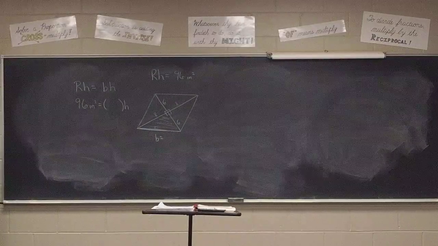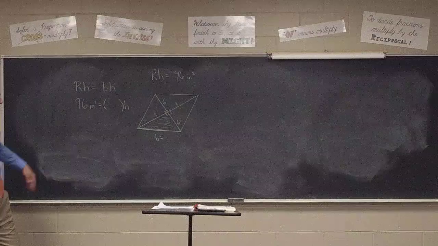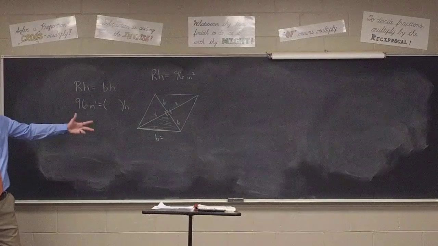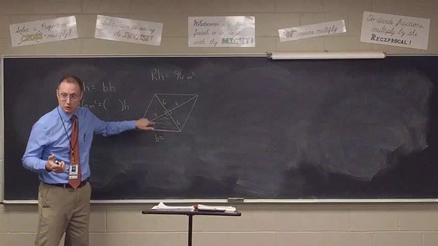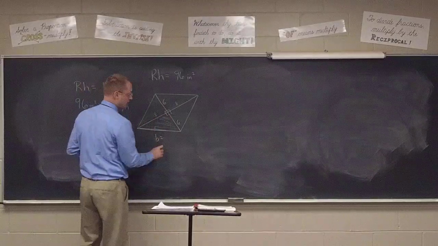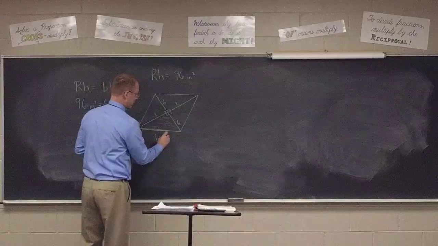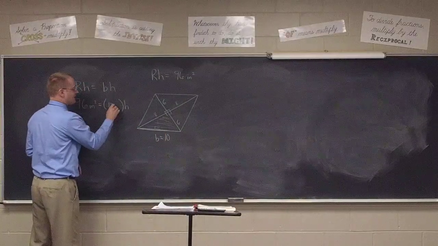Got this quickly as well, a few other people getting it. What do we have to do to find the base, class? Use the Pythagorean Theorem, right? Because essentially what I'm finding is the hypotenuse of this little right triangle. Chris, what is the base? 100. It's 10. 10, there we go, take the square root. So we end up with 10 inches.